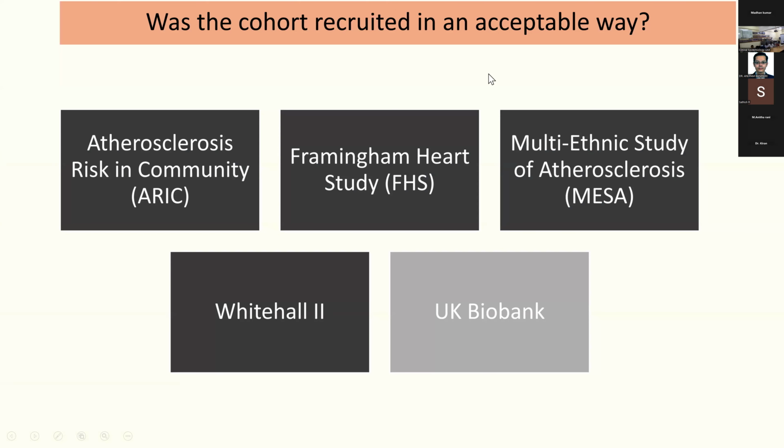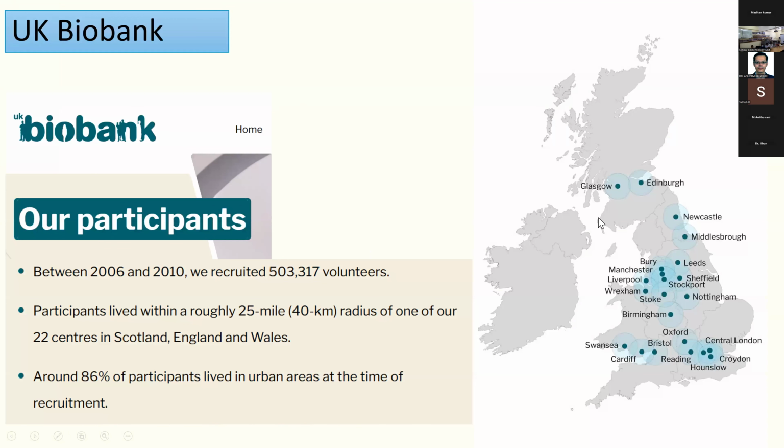So was the cohort recruited in an acceptable way? So they have looked at 5 cohorts. The Atherosclerosis Risk in Communities, called the ARIC study, the Framingham Heart Study, the Multi-Ethnic Study of Atherosclerosis, and the Whitehall 2 studies. These 4 studies actually belong to a bigger project called the Dementia Risk Prediction Project running in the US, which actually has 16 cohorts. And they've also looked at the UK Biobank cohort.